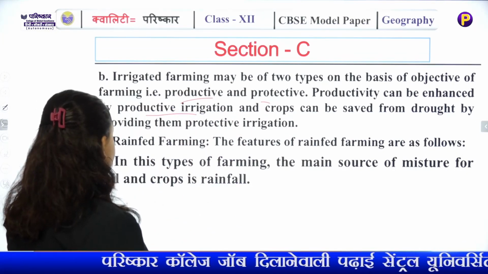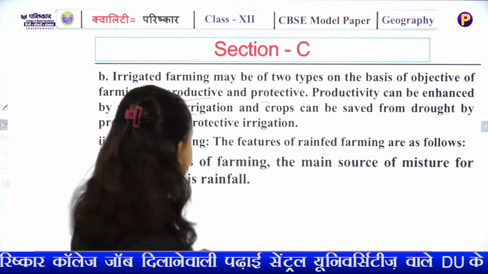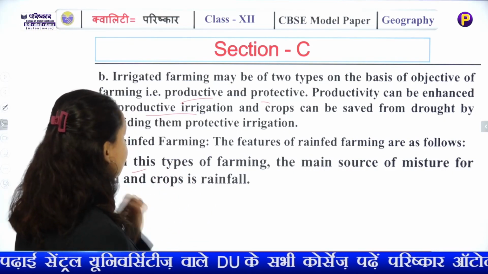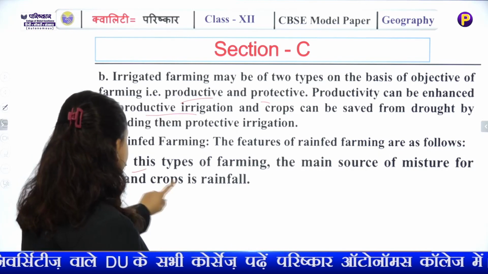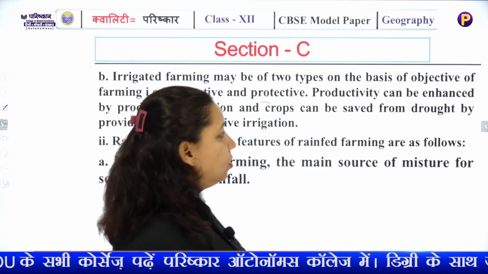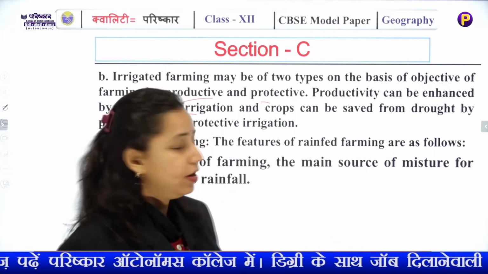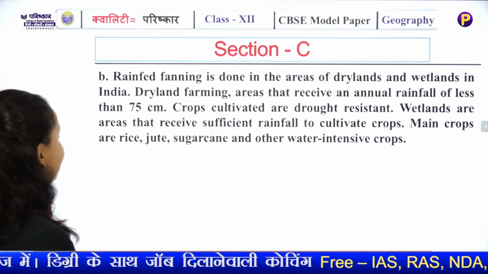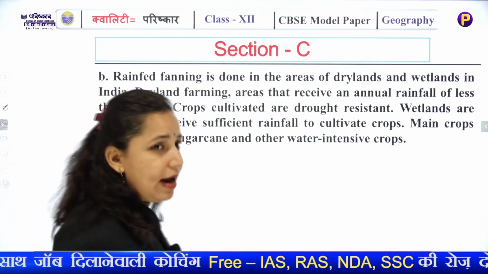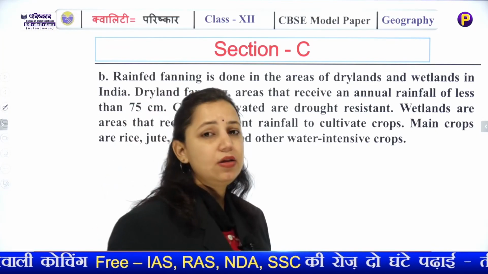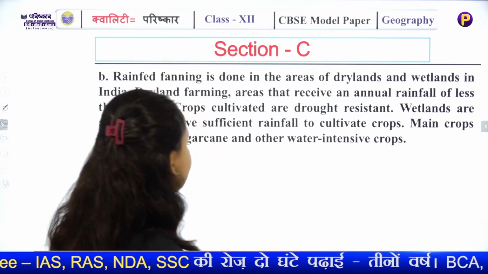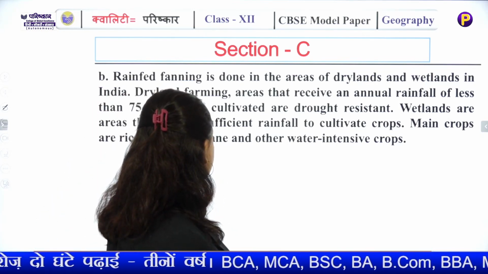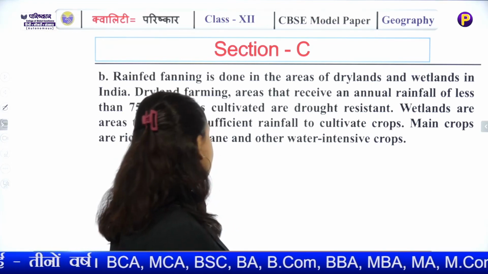The next type of farming is rain-fed farming, which is completely based on rain. In this type of farming, the main source of moisture for soil and crop is rainfall, meaning they are dependent on rain. Rain-fed farming is done in dryland and wetland areas in India. Dryland farming is practiced where the rainfall is less than 75 centimeters, and the crops are drought resistant. Wetlands are areas that receive sufficient rainfall to cultivate crops.